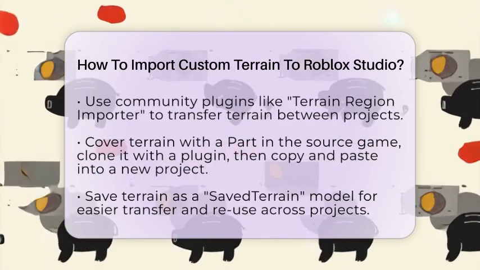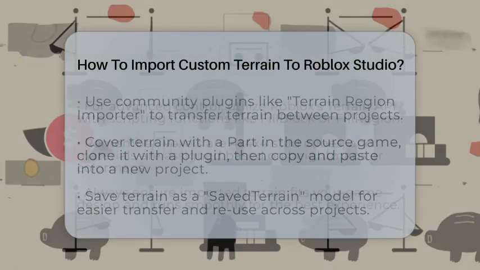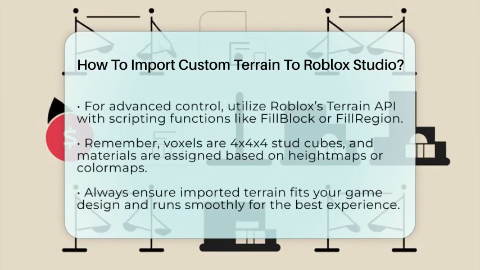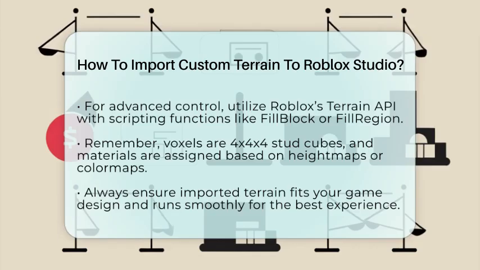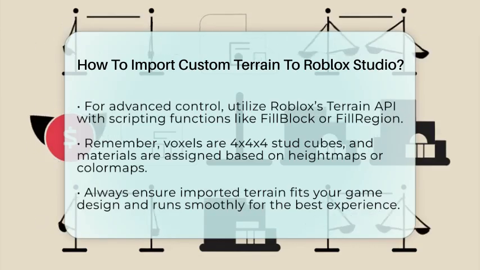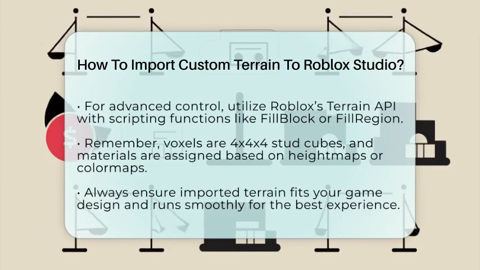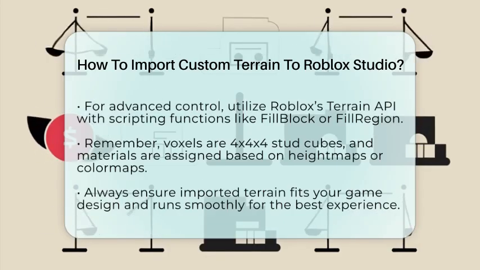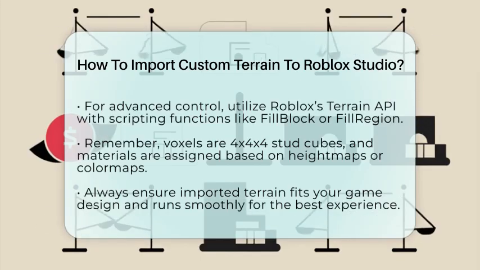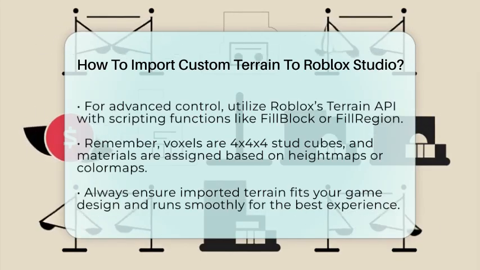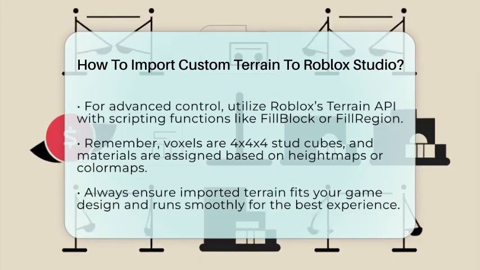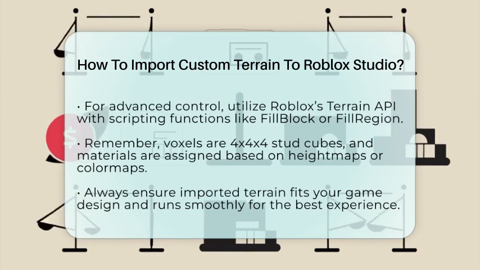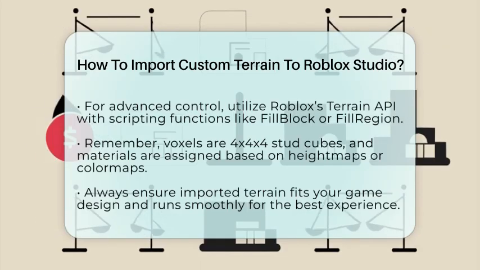Remember, Roblox terrain is made of voxels, which are 4x4x4 stud cubes. You can assign different materials such as grass, water, or rock to these voxels. When working with height maps, lighter pixels mean higher elevation, darker pixels mean lower. Color maps assign materials based on color, making it easier to design specific terrain types. Plugins make moving terrain between projects simple, especially if you are not using Team Create. Always check that your imported terrain fits well within your game's design and runs smoothly.